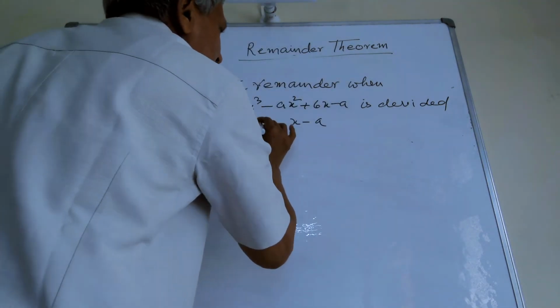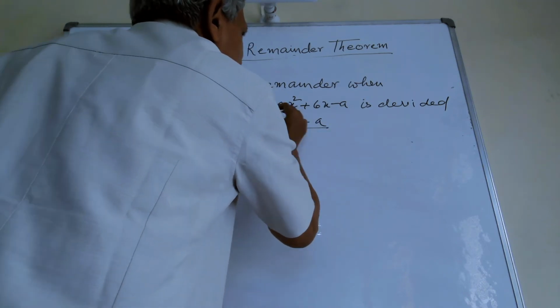This is the dividend, and this is the divisor.